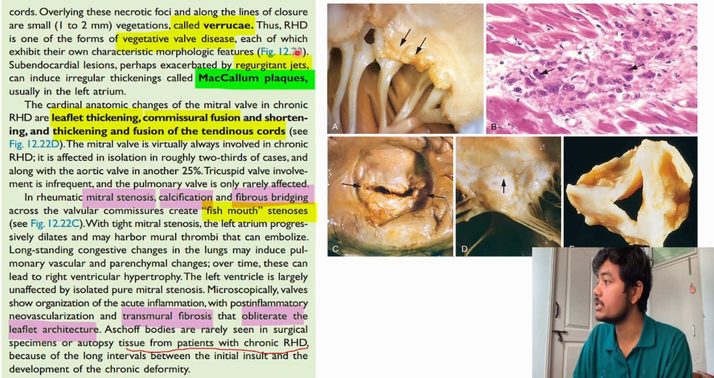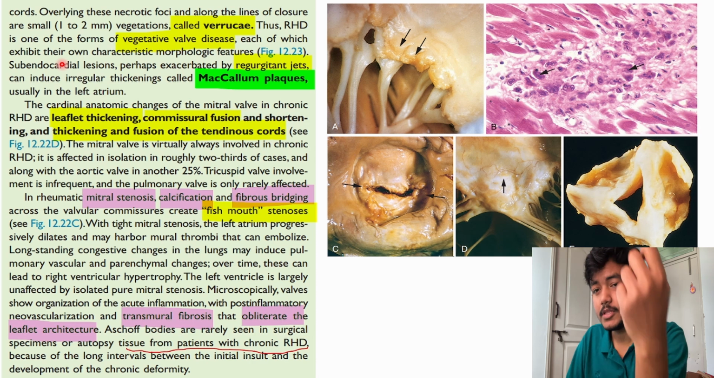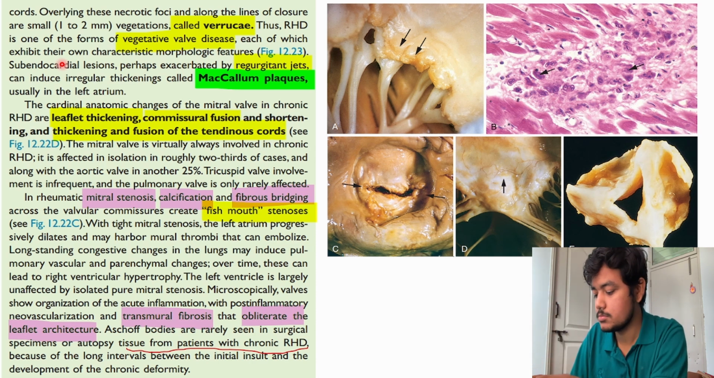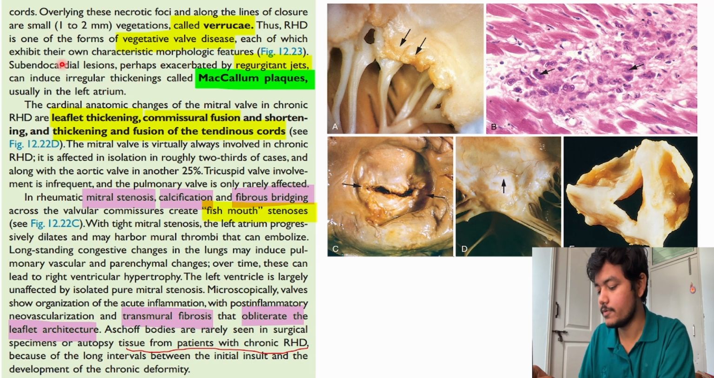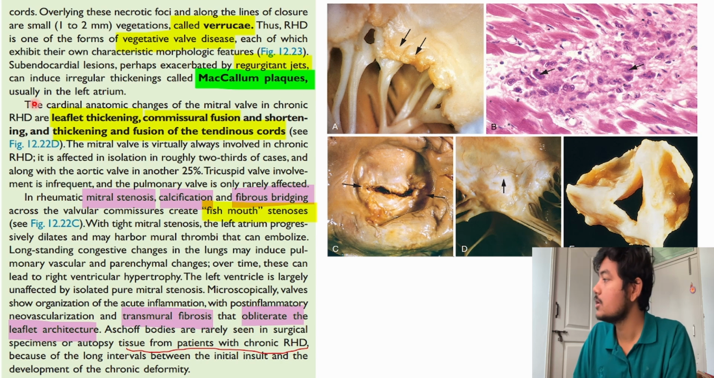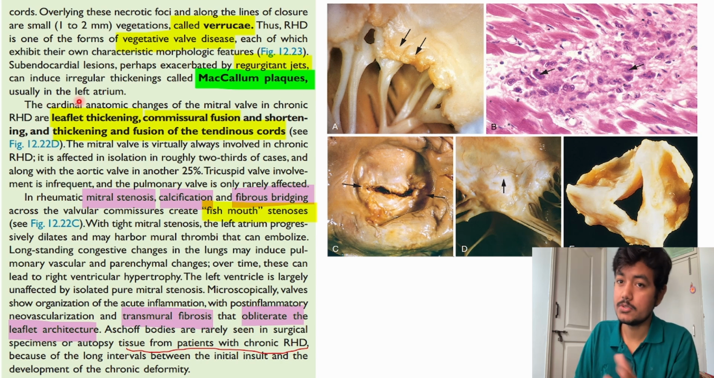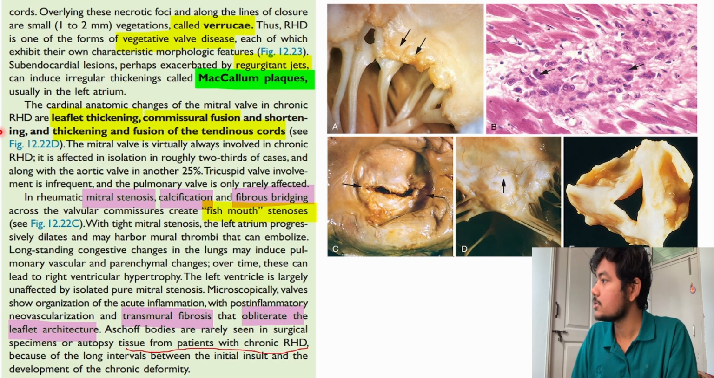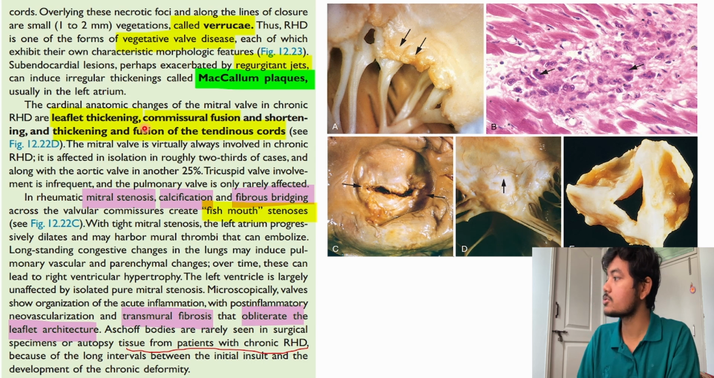That all might cause these regurgitant jets, which can induce irregular thickening of that part of the valve, or maybe the adjacent part of the mitral valve or the endocardium. These are called McCallum plaques, usually in the left atrium, where there is mitral stenosis, around that region. The cardinal anatomic changes of the mitral valve in chronic rheumatic heart disease are leaflet thickening, commissural fusion, and shortening, thickening and fusion of the tendinous cords.